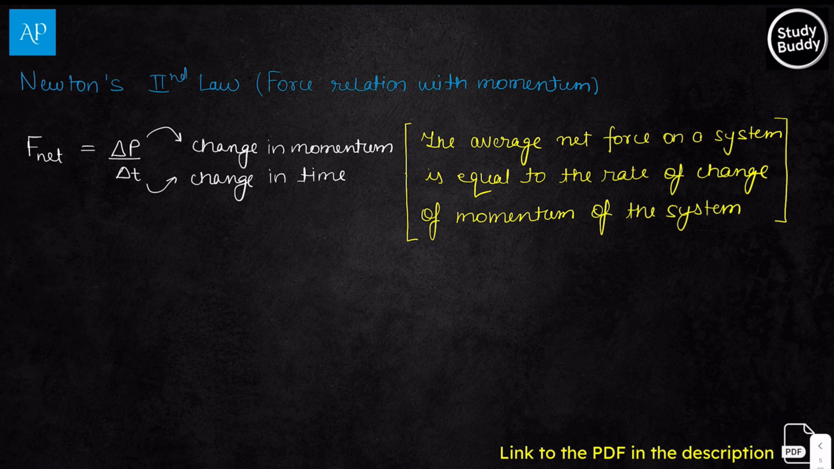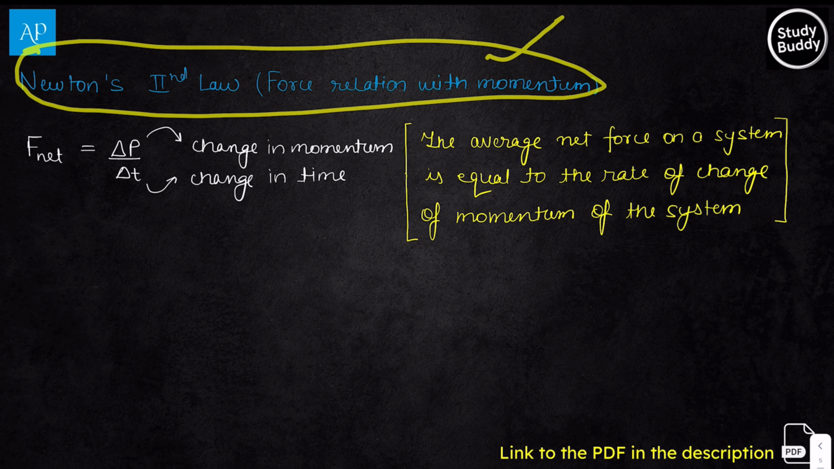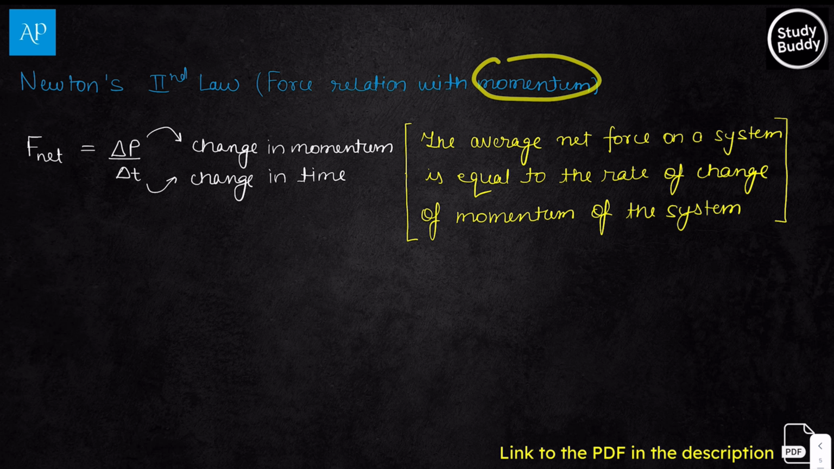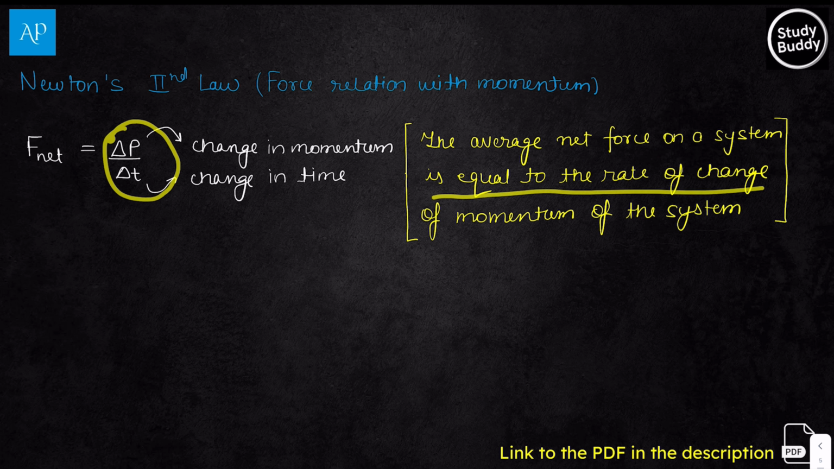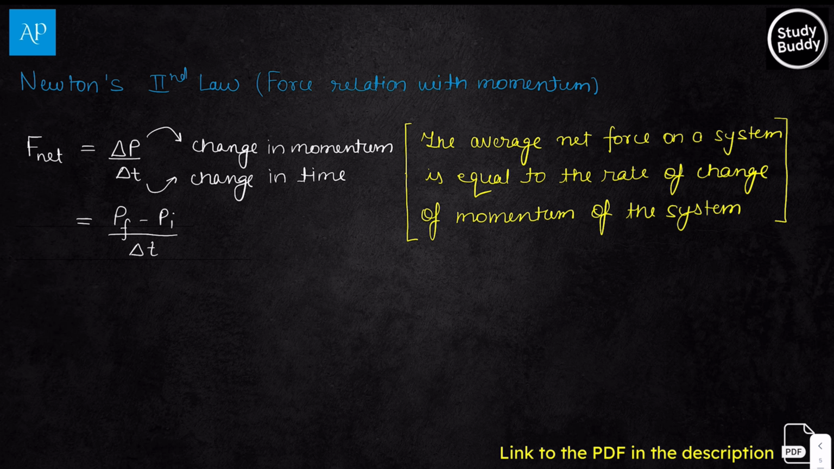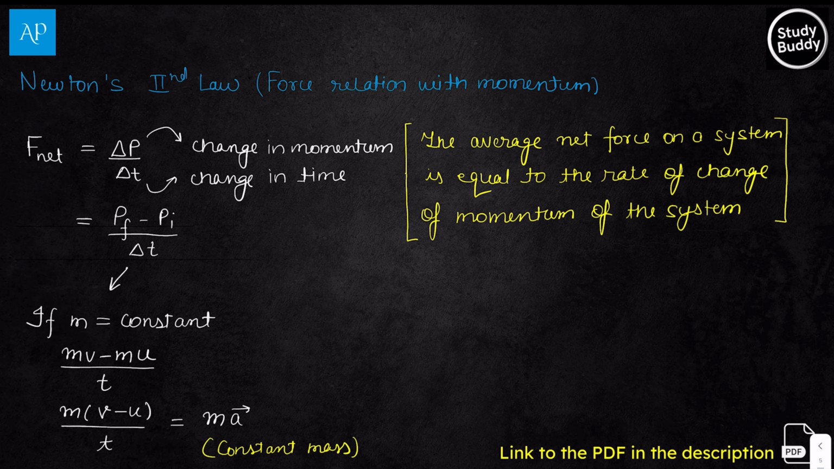But before that, let us also look at Newton's second law. Newton in his second law gave a relation between momentum and force. That relation is: net external force on a body equals change in momentum over time. Here, the total average net force on a system is equal to the rate of change of linear momentum of that system. Change in momentum can be taken as P final minus P initial over the time.